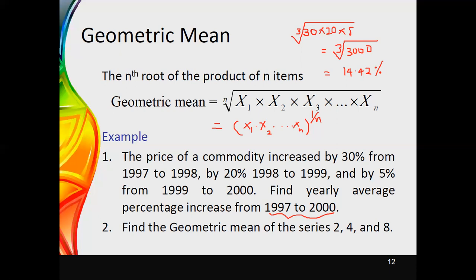And another example, the second example, directly asks us to calculate the geometric mean for the series 2, 4, and 8. Here we have to multiply 2 into 4 into 8, and then you have to consider the third root of this. Once you perform the multiplication, you will get 64, and then thereafter you need to take the third root of 64, which ends up with the value 4. Therefore, this is how you use the geometric mean for calculation.